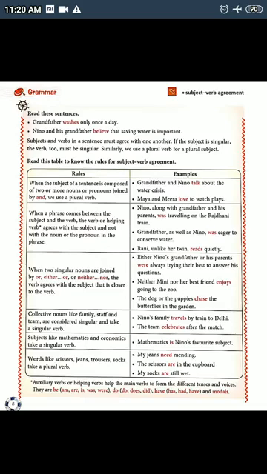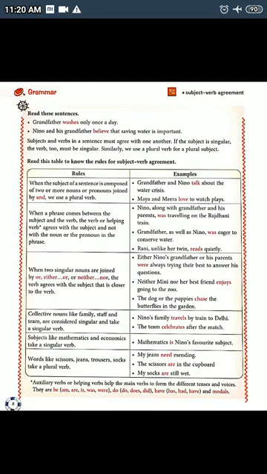The rule states that the verb in a sentence has to agree with the subject. That means if the subject is singular, the verb should also be singular, and if the subject is plural, the verb should also be plural.